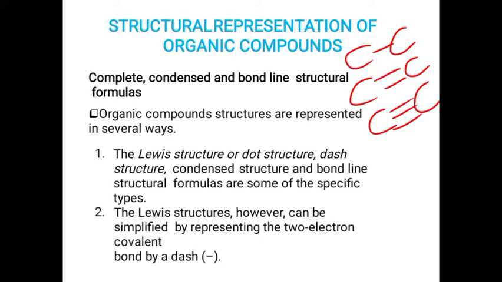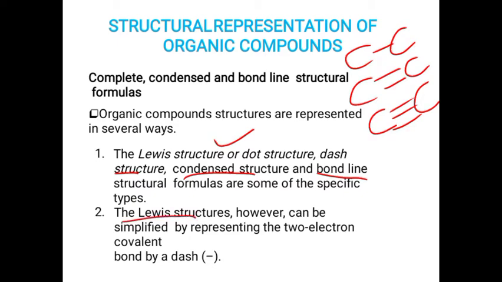And how can we represent an organic molecule? We can represent it by several methods: Lewis structure or dot structure, dash structure, condensed structure, bond line structure, etc. The first structure is the Lewis structure.